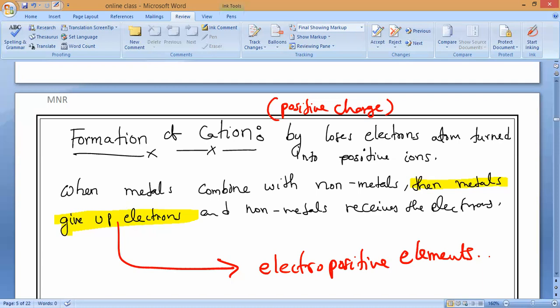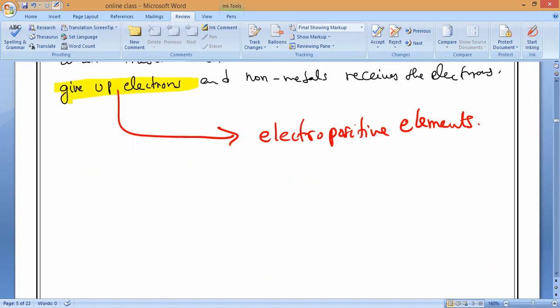That is what you have to remember. Example: sodium lost one electron.